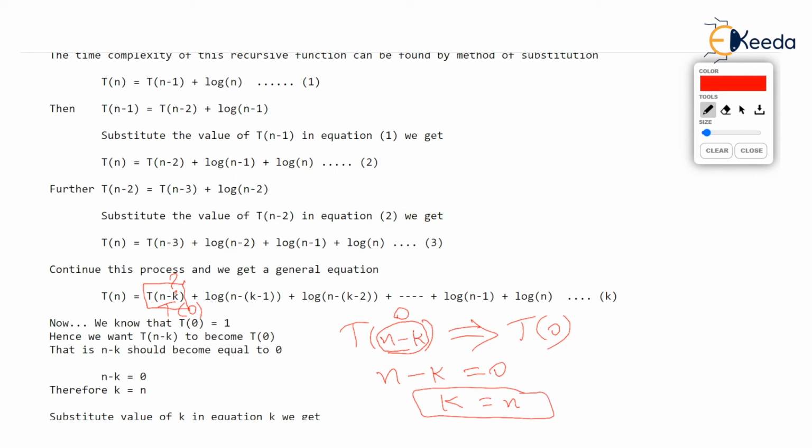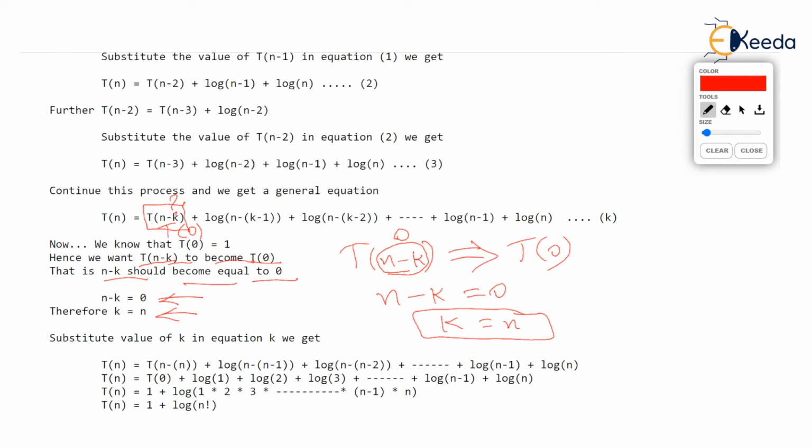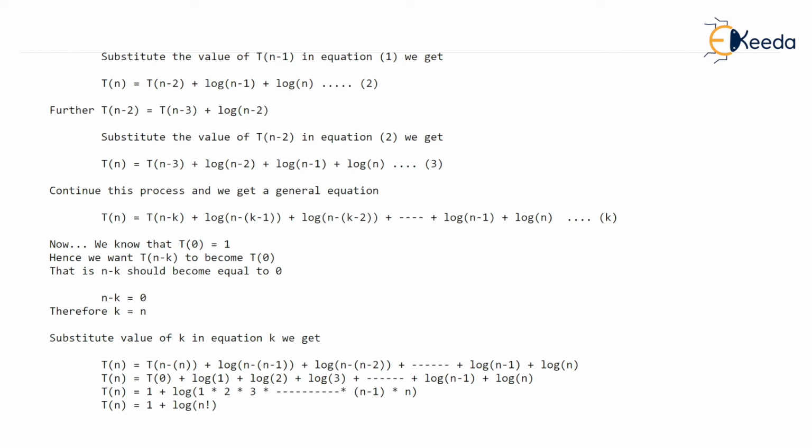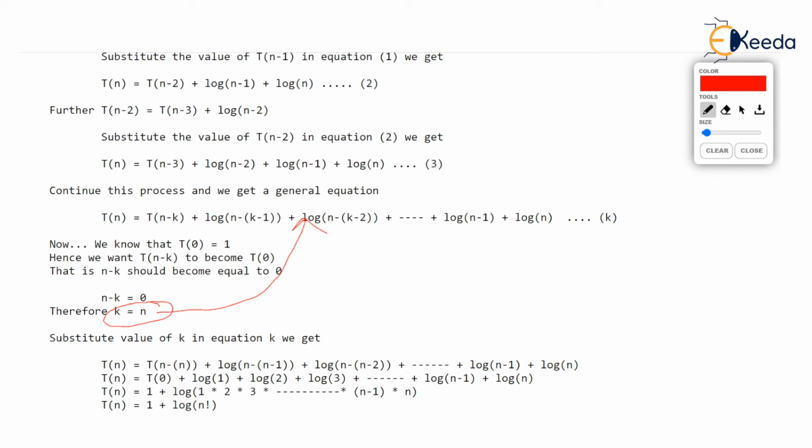K should be n. Now that's what I have written: for Tn minus k to become t0, n minus k should become equal to 0. So n minus k equal to 0 means k is n. Now finally, just substitute. Just put this value of k equal to n in the equation k. Wherever k is, just put it as n because k is equal to n. So this will become n minus 1. Here we will get n minus 2, isn't it?